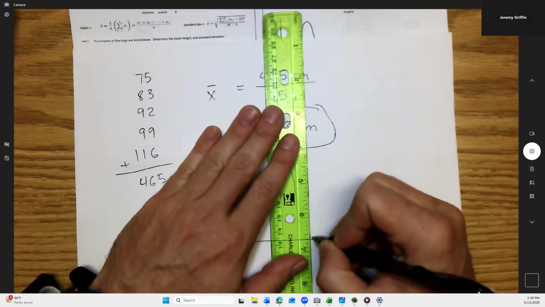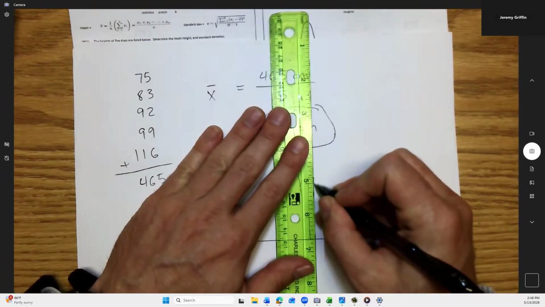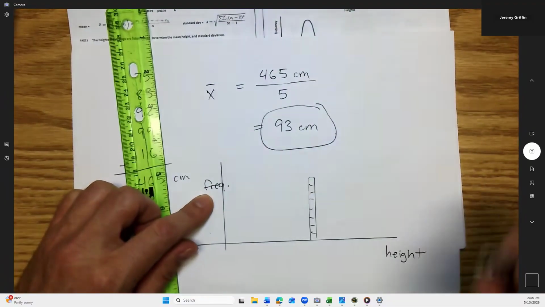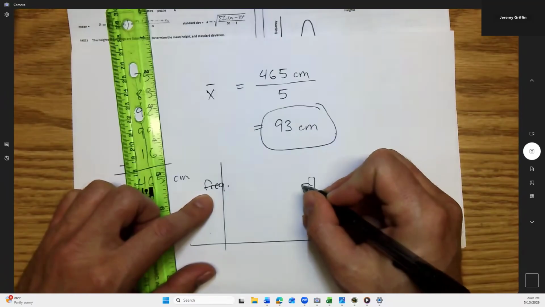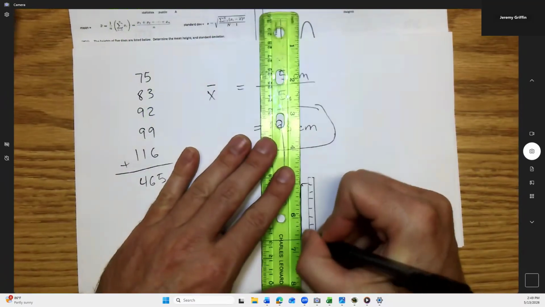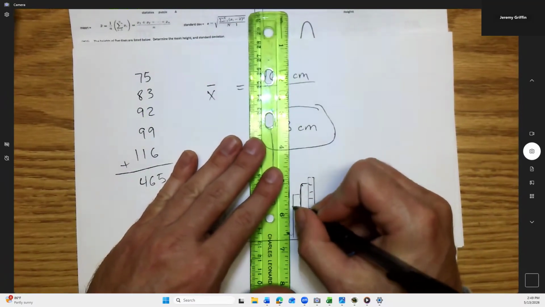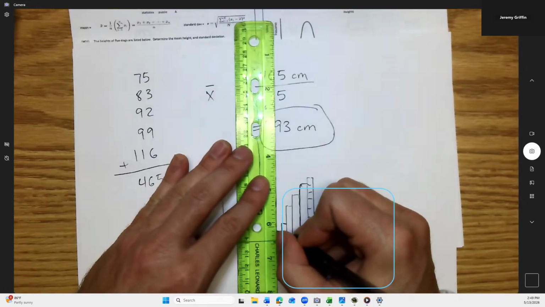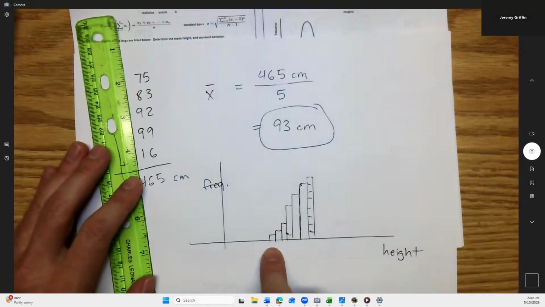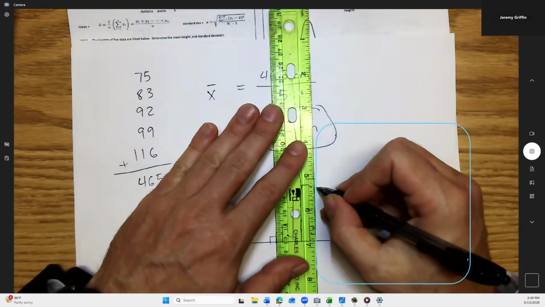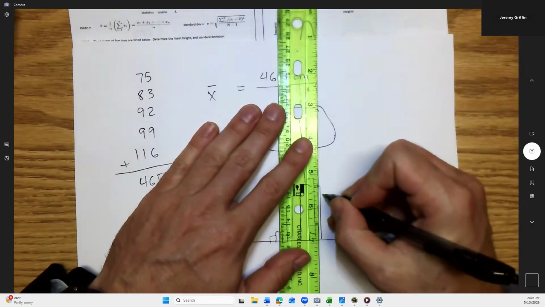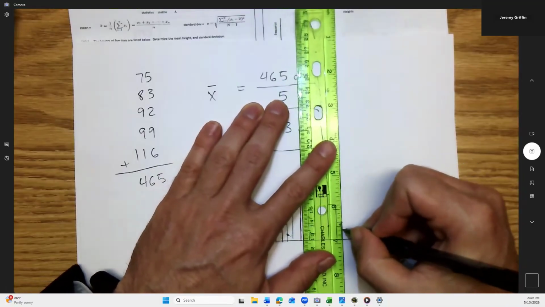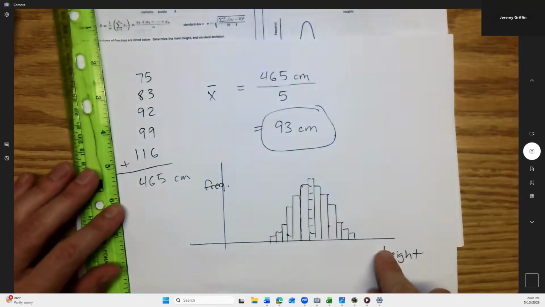And there's some medium-sized dog, and actually there's a lot of dogs that show up as the medium-sized dog. Maybe you have like 10 dogs of medium size. And then here's a little bit shorter than that. Almost as many dogs, but maybe a few fewer. And then this will start to taper off, and then you've got just a few very, very short dogs. And who's taller than the average? Well, the taller you get, the fewer dogs there are going to be that are taller than average, right? So we might complete a bar chart like that.